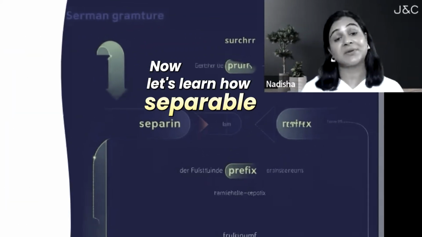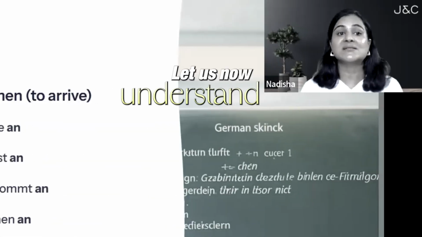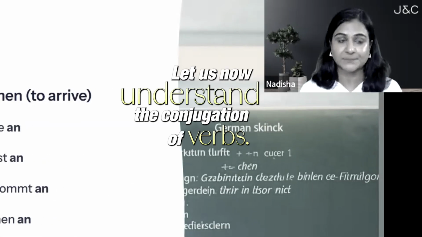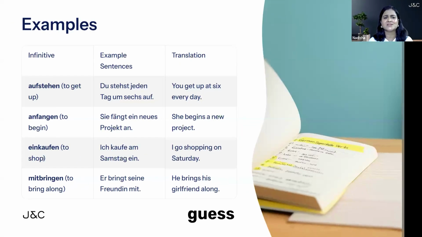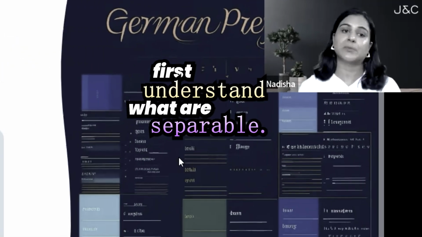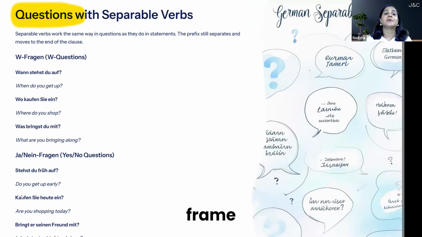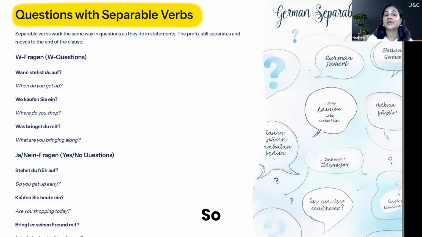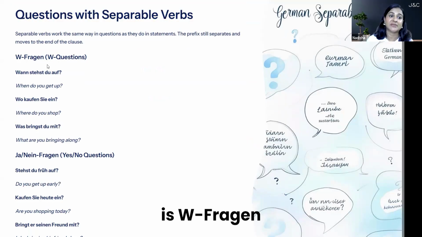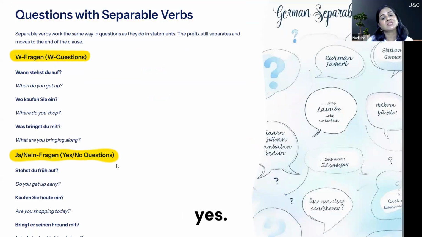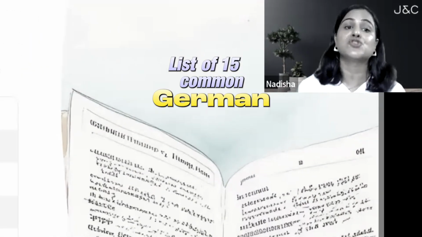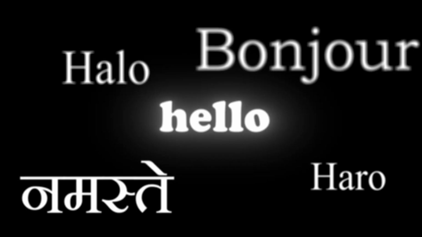Now let's learn how separable verbs work. Let us now understand the conjugation of Trennbare verbs. The next one is einkaufen. Can you guess the prefix here? The prefix is ein and kaufen is the base verb. First, understand what separable verbs are. Now let's do the verb ankommen, which means to arrive. How we can frame questions with separable verbs. So we have two types of questions here. One is W-Frage, that is the W question, and one is Ja-Nein-Frage, which means yes-no question. List of 15 common German separable verbs.